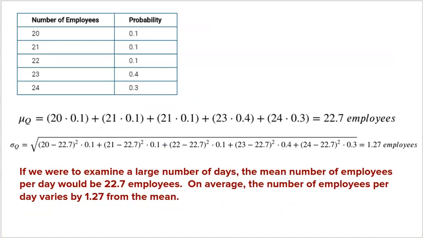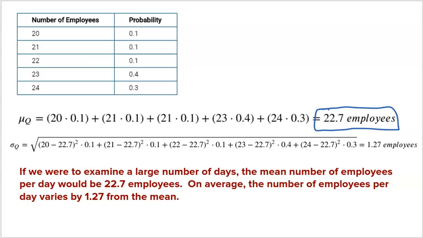All right, right here is the mean for Q that I did, each outcome times its probability, and I got a mean of 22.7 employees. What that means is after we were to examine a large number of days, we would expect 22.7 employees to be there on any given day. Now, somebody might say, wait a minute, Mr. Princhak, you can't have 22.7 employees. That's impossible on any given day.